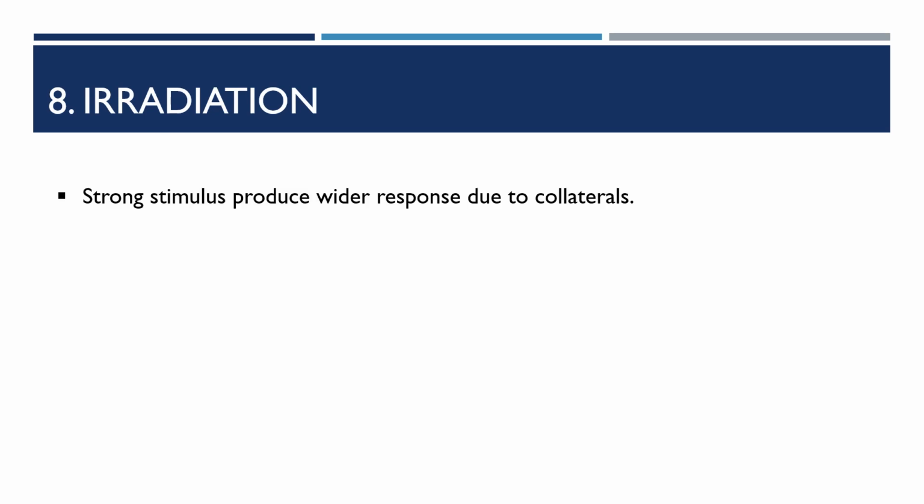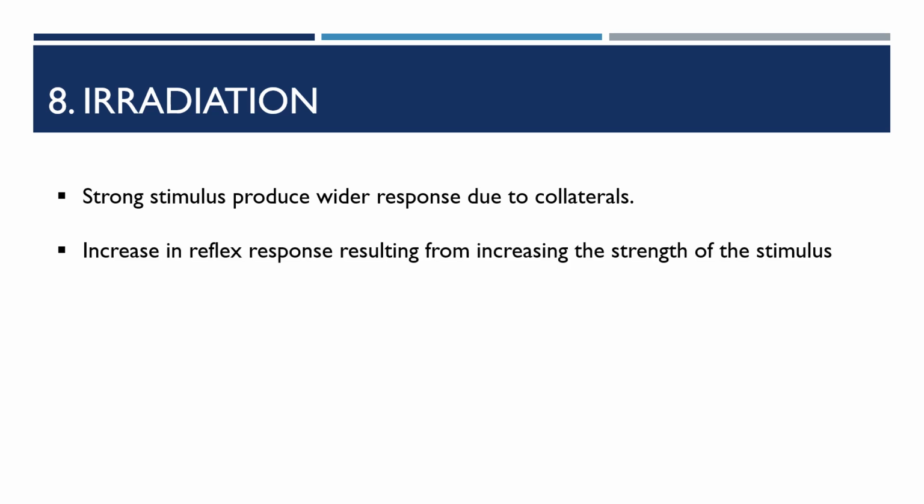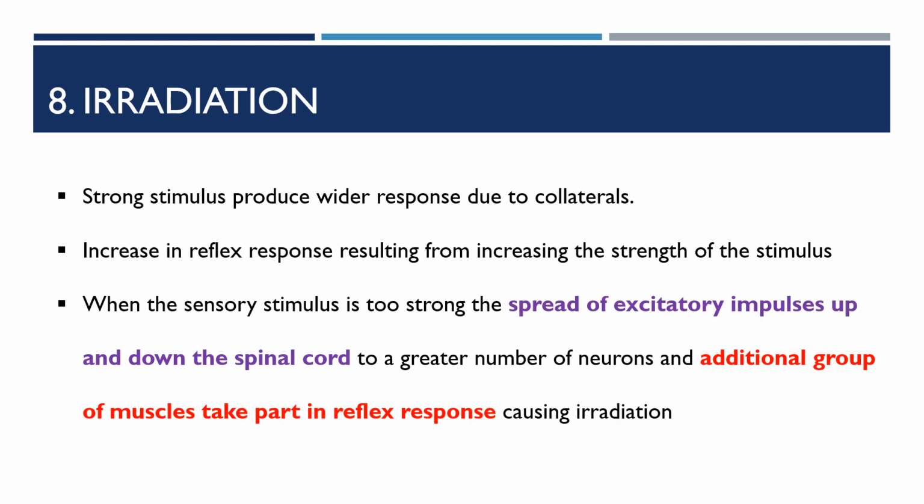Irradiation: a strong stimulus produces a wider response due to the collaterals it has. This is the increase in reflex response resulting from increasing the strength of the stimulus. When the stimulus is too strong, the impulses spread up and down the spinal cord to a greater number of neurons, so that additional groups of muscles take part in the reflex response, causing the irradiation.